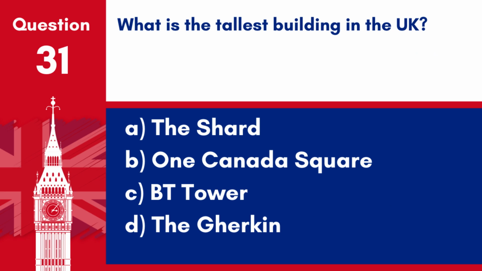Question 31. What is the tallest building in the UK? A. The Shard. B. 1 Canada Square. C. BT Tower. D. The Gherkin. Answer: A. The Shard. The tallest building in the UK is the Shard.